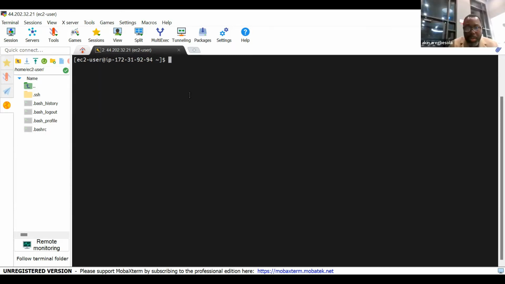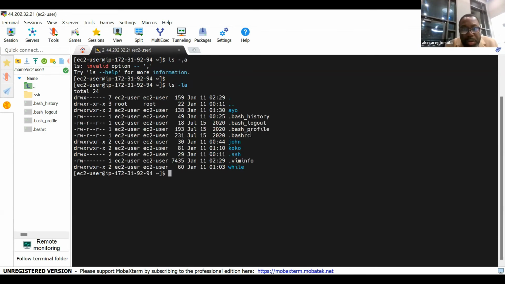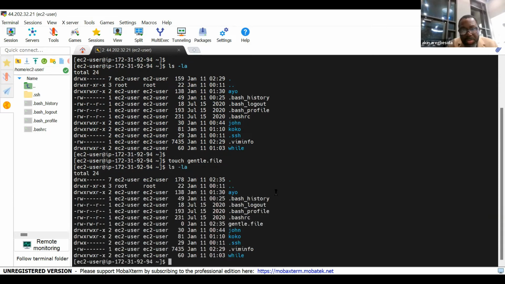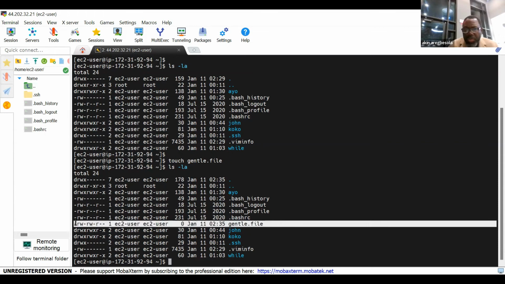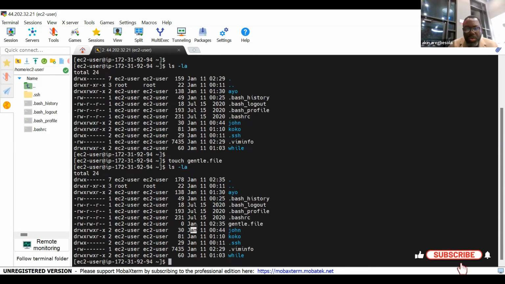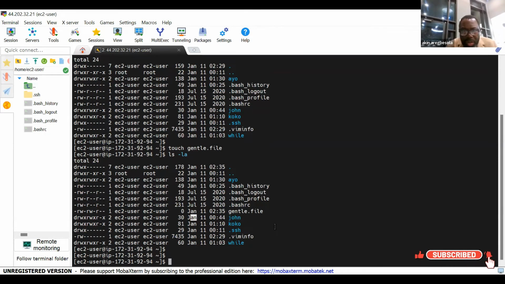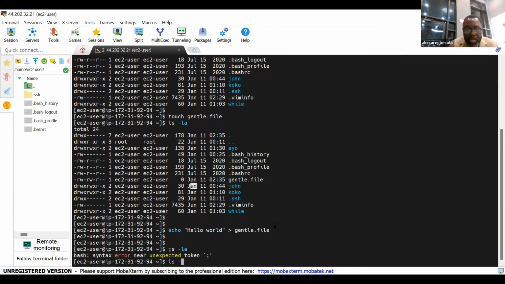Now, ls -ls. Let me quickly create a file here. Let me create a file and call it, touch gentoo.file, ls -ls. So I just did this. And then my administrator came to me and said, no, this is wrong. This is not the right place to create the file. No, let me put content in that file. Let me say echo hello to gentoo.file, ls -la.